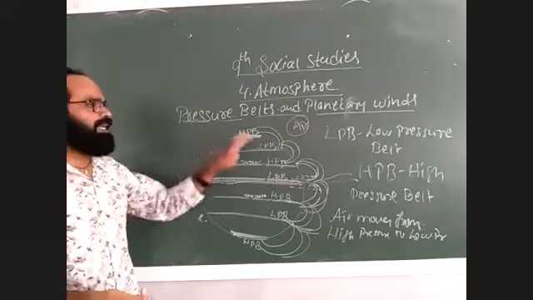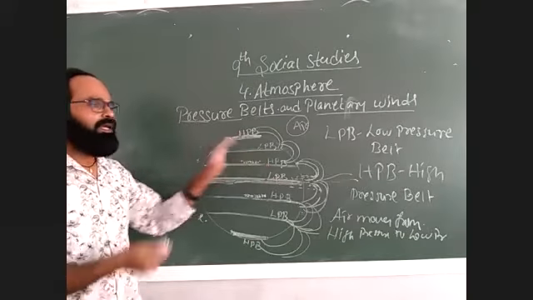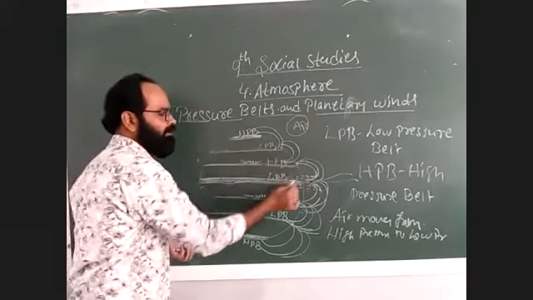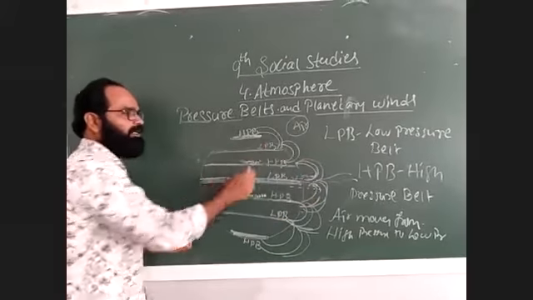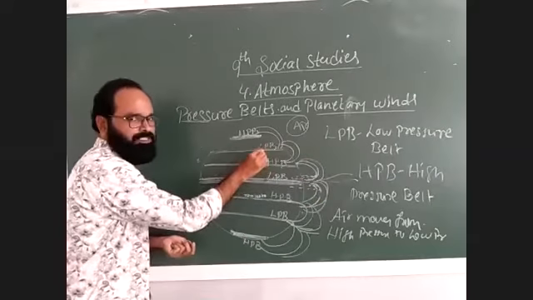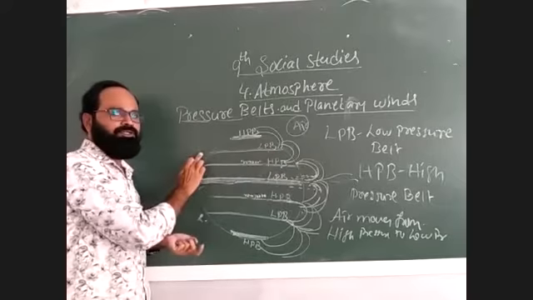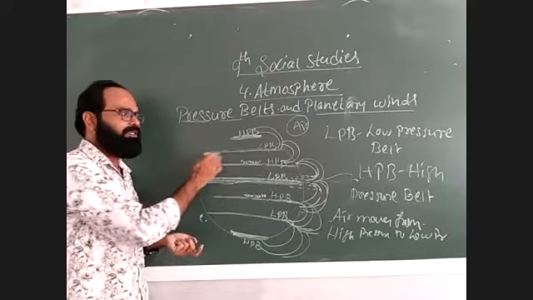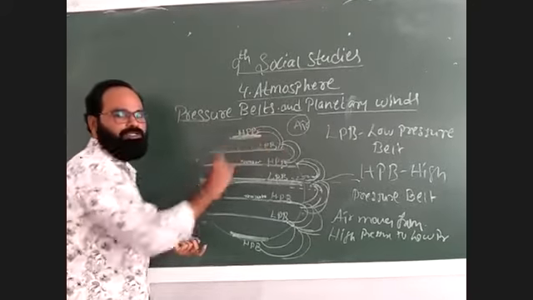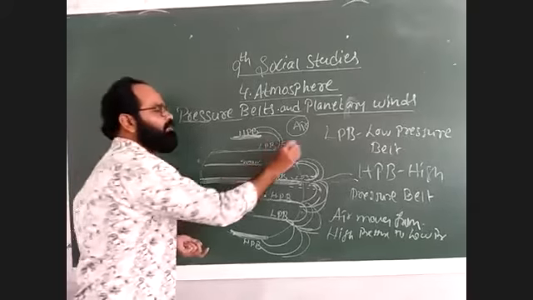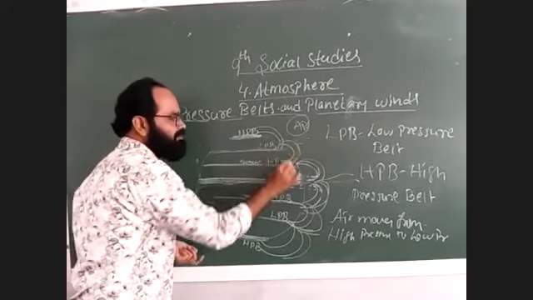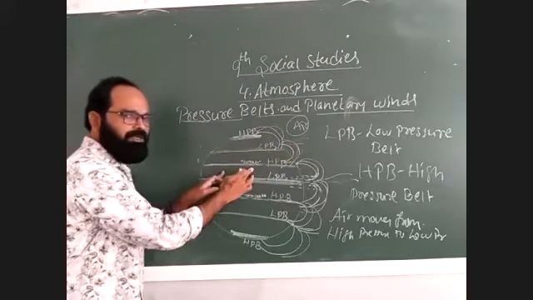So air moves from the high pressure area to the low pressure area, and in the low pressure area, the molecules move forward and accumulate. For example, this is a low pressure area. Now what happens here due to the less temperature? Due to the accumulation of molecules, they move in different directions and come to these places. And why is it called a high pressure belt?